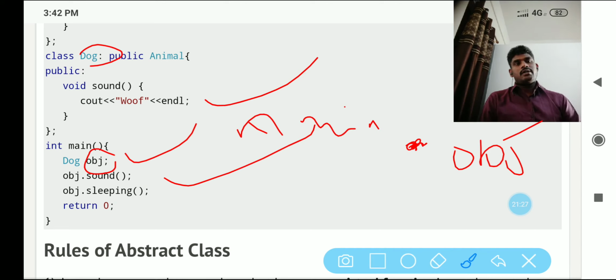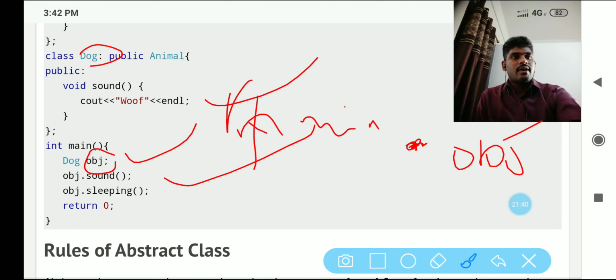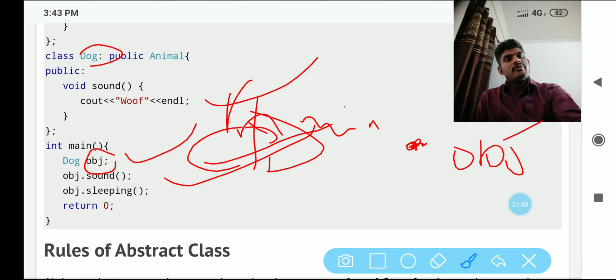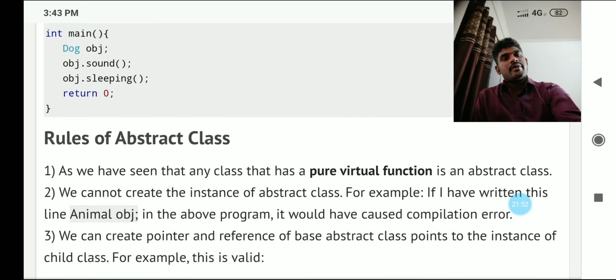We have seen the rules for an abstract class, and also a small program related to an abstract class. Here two classes are there: one is the abstract class and the other is the behavior class. The behavior class accesses the sound and sleeping by creating an object. One is a pure virtual function and the second one is a normal member function.